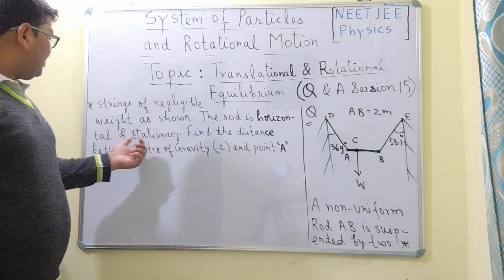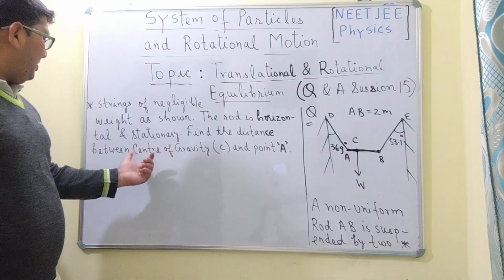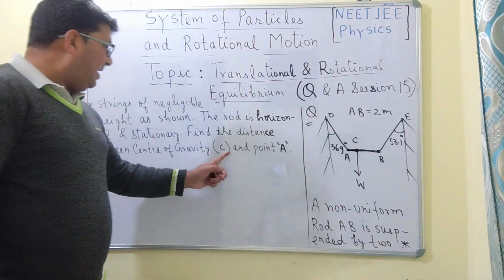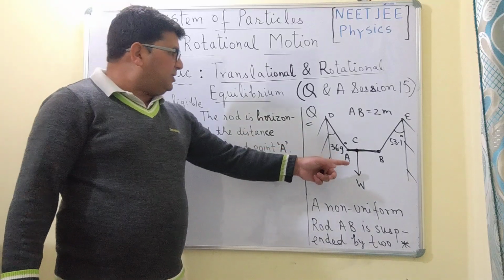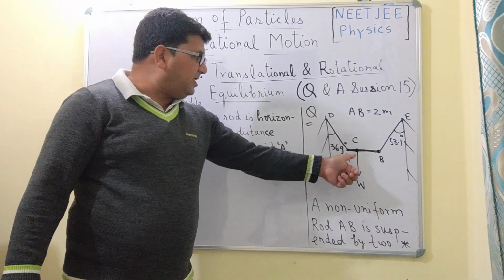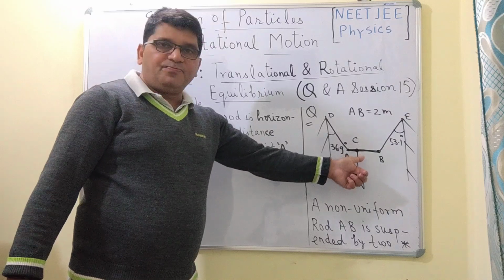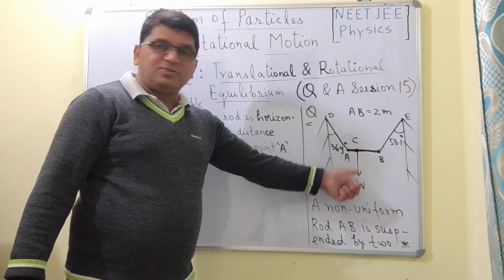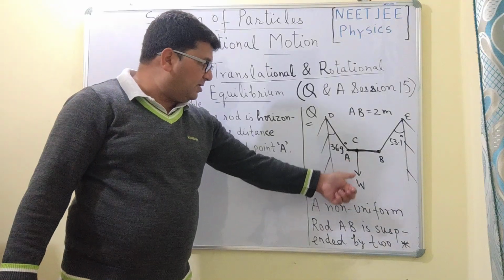Now this rod is horizontal and stationary. So we have to find the distance between the center of gravity, that is the point C here, and the point A. Now this is a non-uniform rod, and because of that the center of gravity is offset from the geometric center, as you can see in this figure.